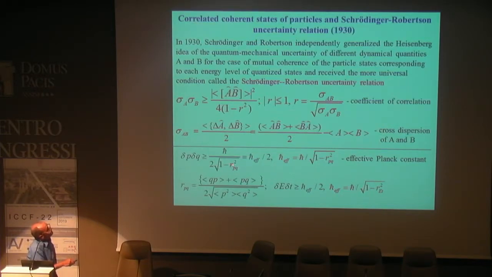The coefficient of correlation may be very, very close to unity. And of course, in this case the right side of such a relation will be very great. This difference may be taken into account if you introduce an effective Planck constant.